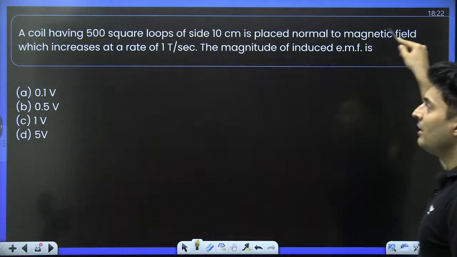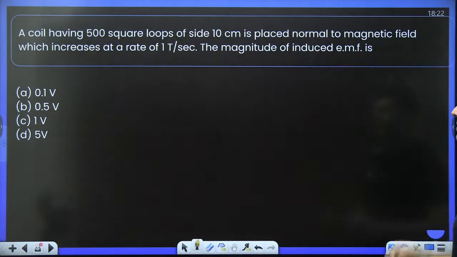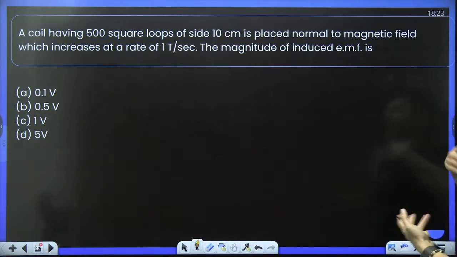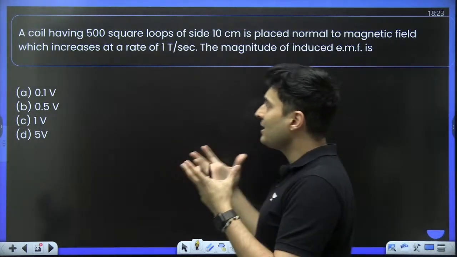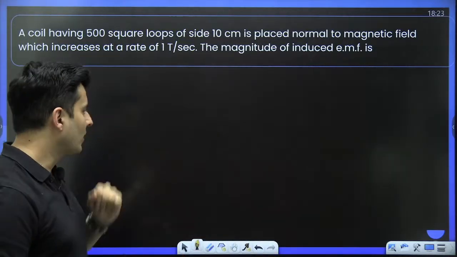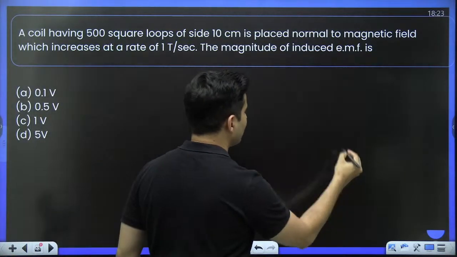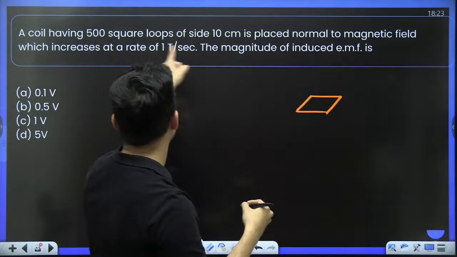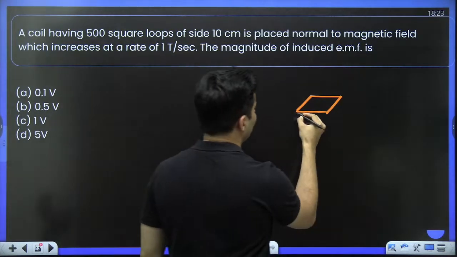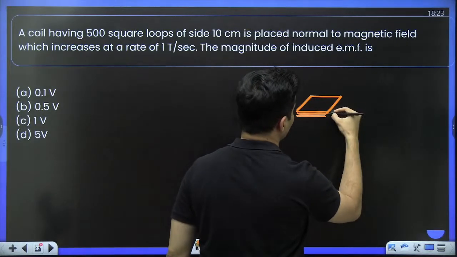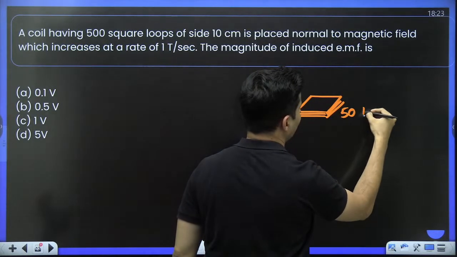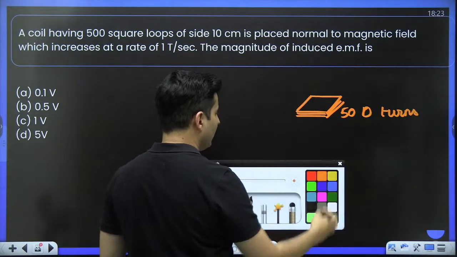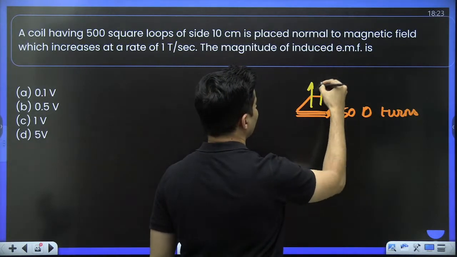A coil having 500 loops of this much side, placed normal to the field, where the field increases at 1 Tesla per second. How much EMF is produced? Okay, let's think about what is exactly happening. There is a coil which is in the shape of a square. There are basically 500 turns in that coil, and the magnetic field through it is changing.